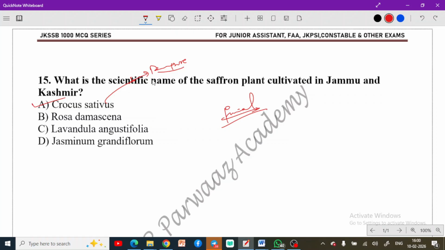Rosa damascena is actually a type of rose, the damask rose. Then Lavandula angustifolia is the lavender. Remember this. This is also important because the purple revolution is related to lavender, and recently Doda has been in the news for this lavender cultivation.